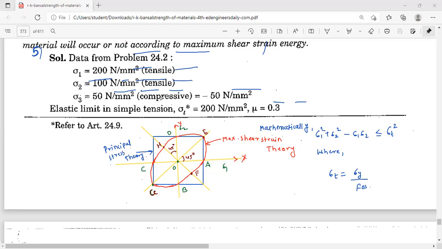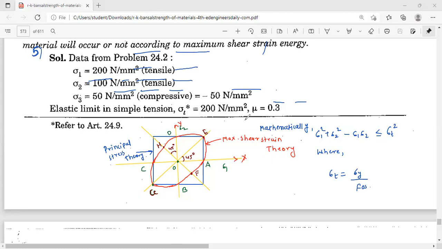So here you observe there are two envelopes. The first one is for principal stress theory and the second one is for maximum shear strain theory. So this blue color indicates the principal stress theory envelope, and this red color indicates the maximum shear strain theory envelope.